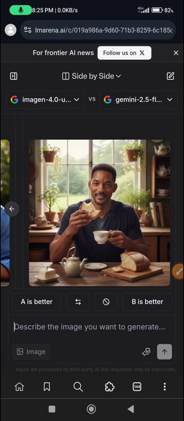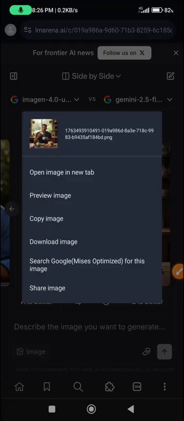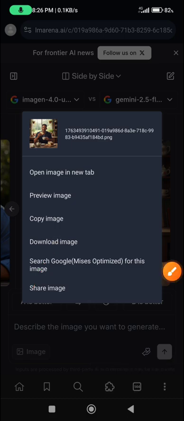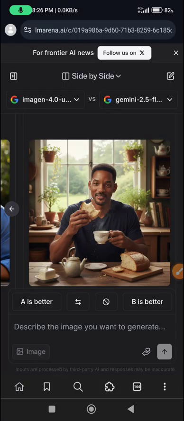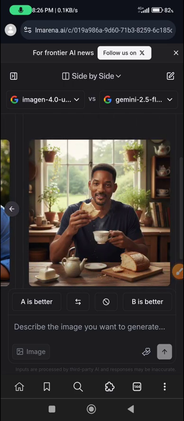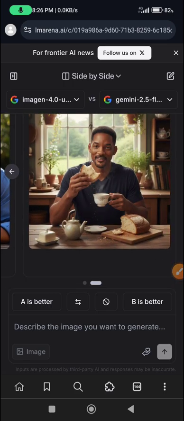The reason why you're having a side by side generation is for you to decide which one you would go for, which one is much better for you. So if you feel the Gemini production is okay, you can just go ahead and long press on it, then click on download image. Then your image will be automatically downloaded to your phone or your laptop or your PC, depending on what you want. As you can see, they both did a very great job. Very real. Can you see it? Now let's generate another one and compare.